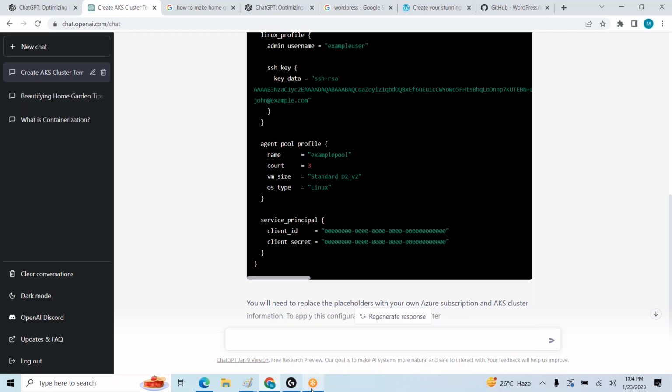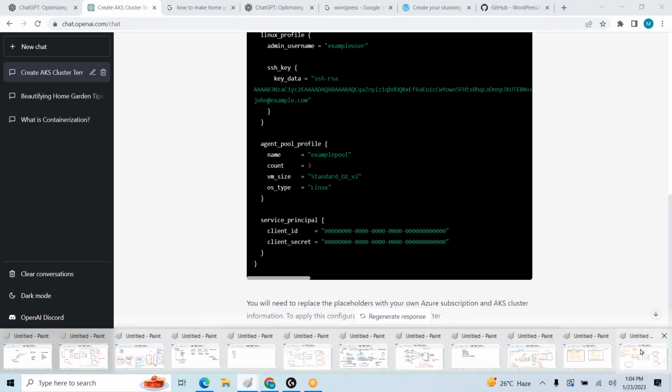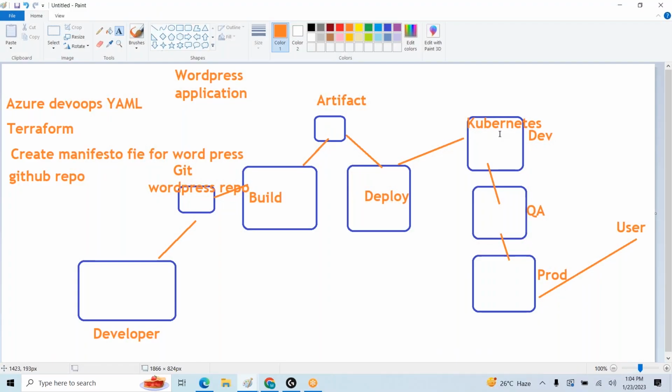Right? Now, next, here we created the Kubernetes cluster. Next, I want to create one manifest file, a manifest file for a WordPress application, right?